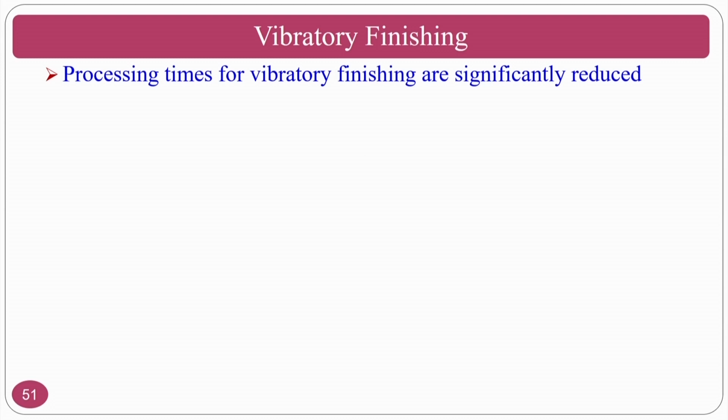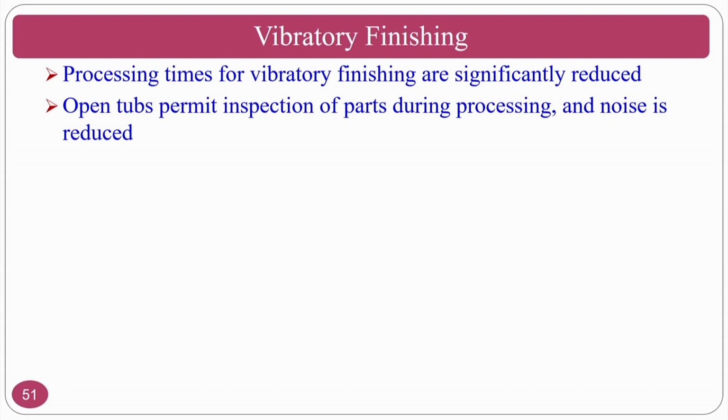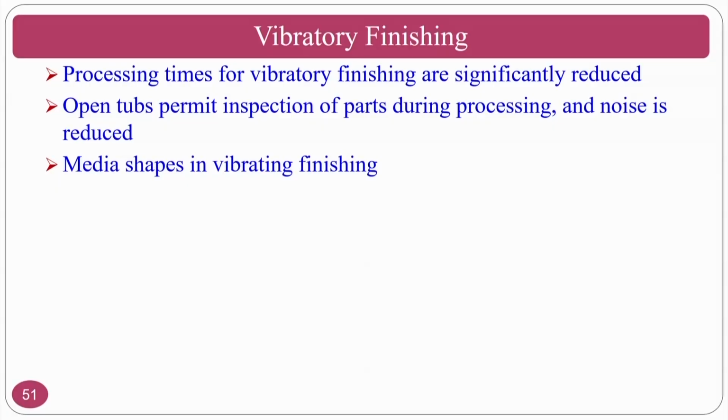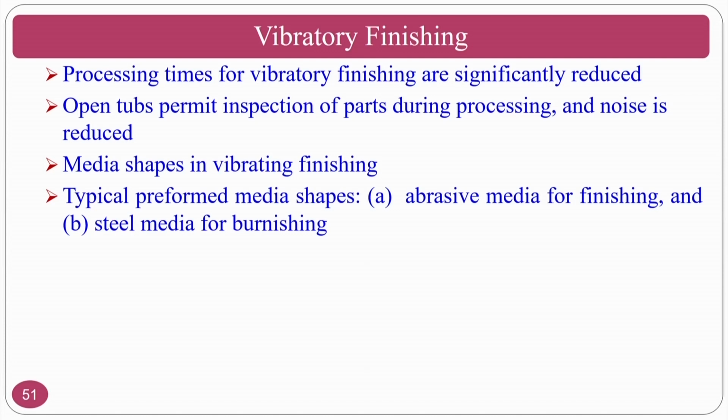Vibratory finishing process. The process times for vibratory finishing are significantly reduced, and open tubs permit the inspection of the parts during the process. The advantage of this process is that it is an open tub, so you can see from the top. If you are closing it also, you can have a transparent one like Perspex or something, so that you can have a visual inspection. Media shapes in vibratory finishing are typically preformed shapes, abrasive media for finishing and at the same time steel media for burnishing. As I said, the steel media will be used for the burnishing operations, so that the surface will be hit, so that the peaks will deform and burnishing action will take place.